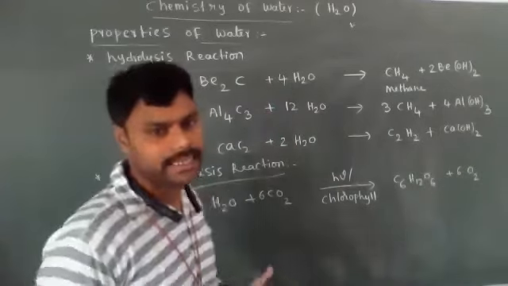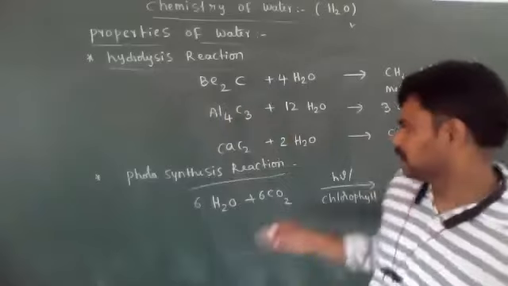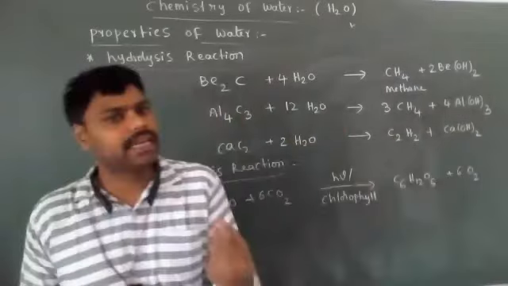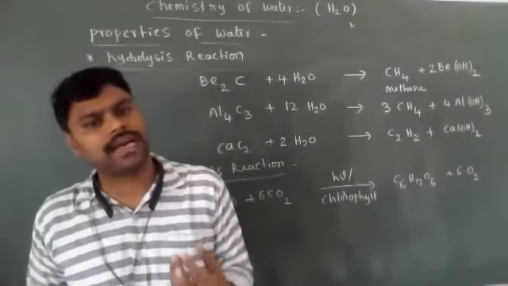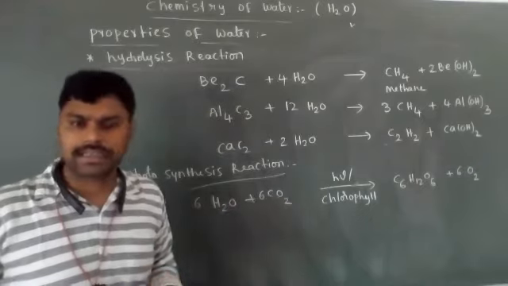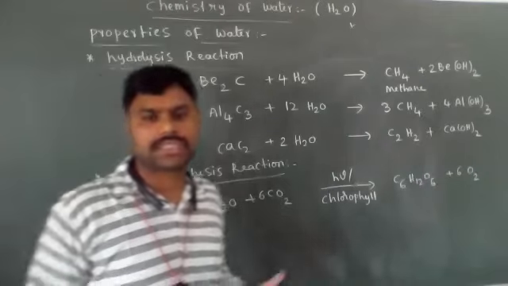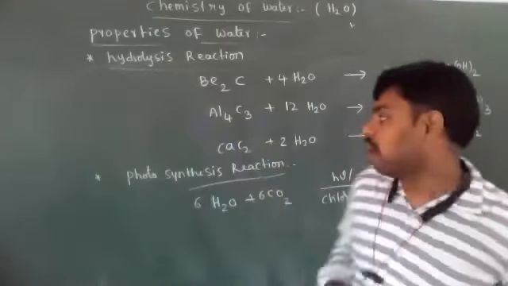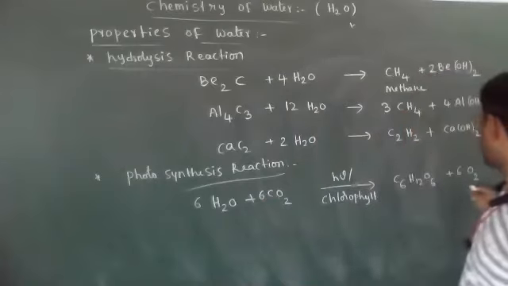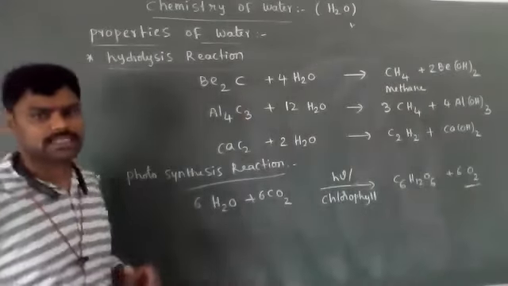Okay, students, I think now in this critical situation, all are seeing COVID. This is due to the COVID virus. It mainly affects our lungs. So if the lungs are not working properly, we can't take oxygen easily. That's why all are utilizing oxygen cylinders. Now the latest news is they are utilizing liquid oxygen and transporting oxygen. So how is that oxygen released by plants? During the photosynthesis process only.